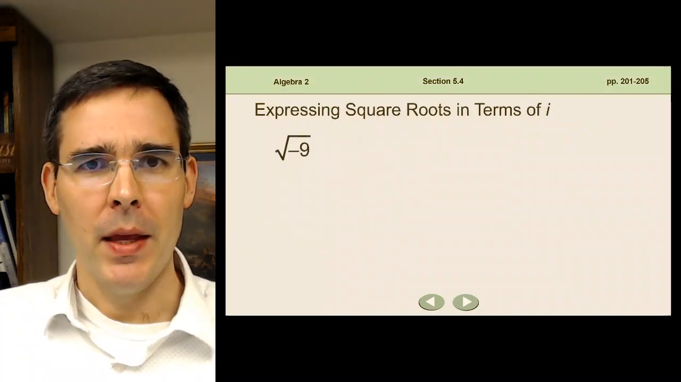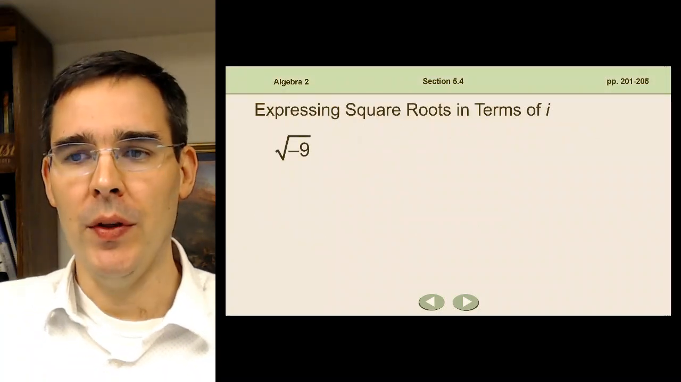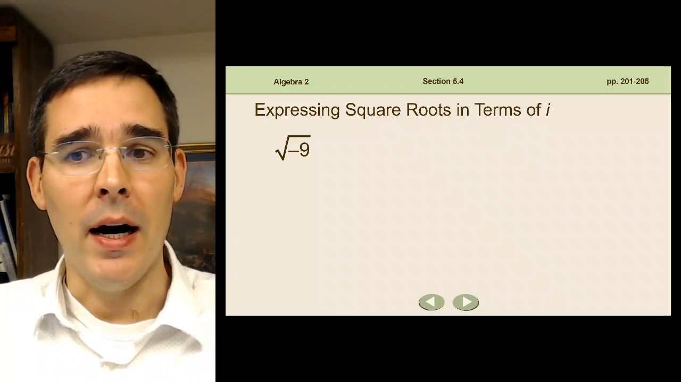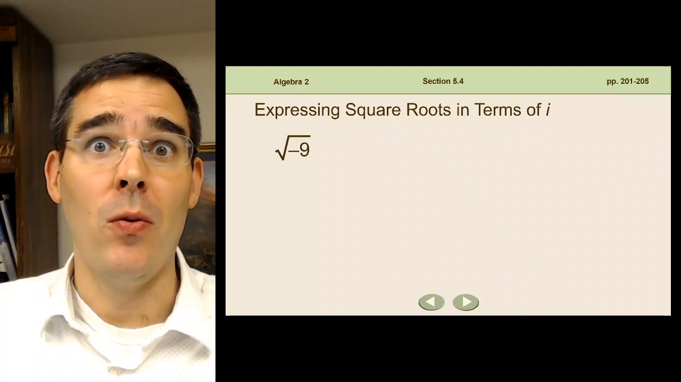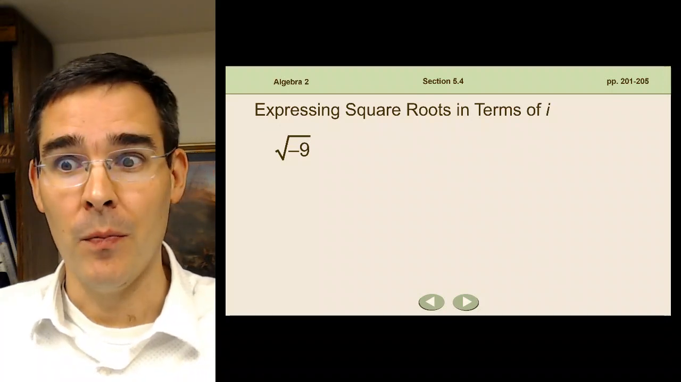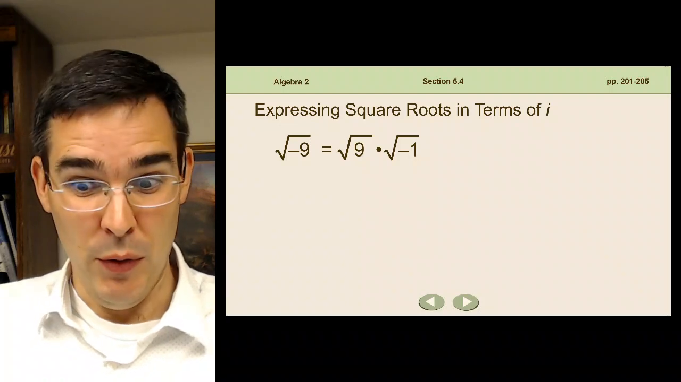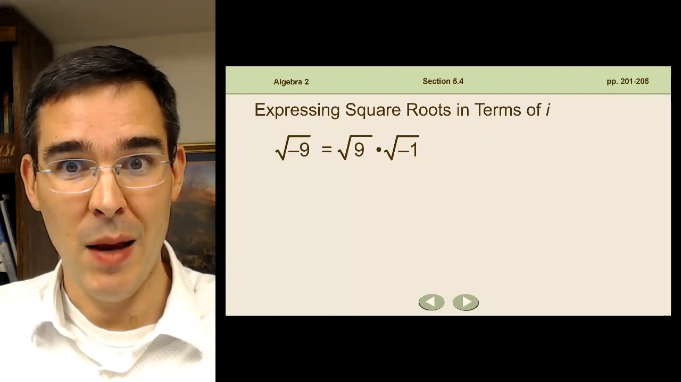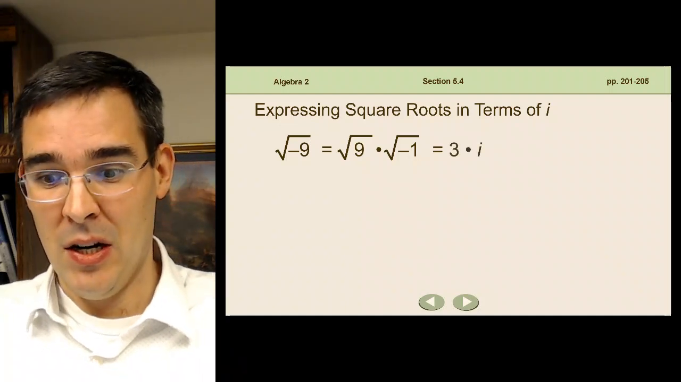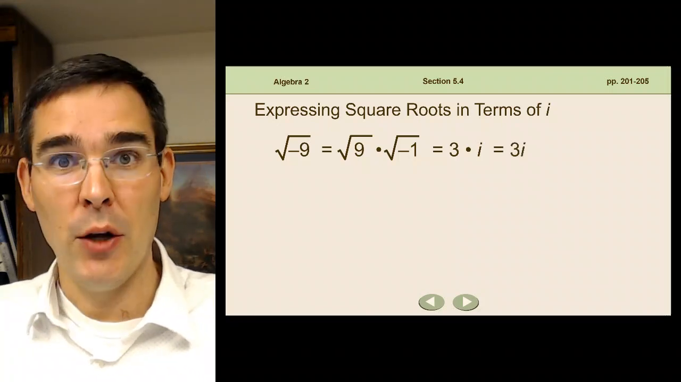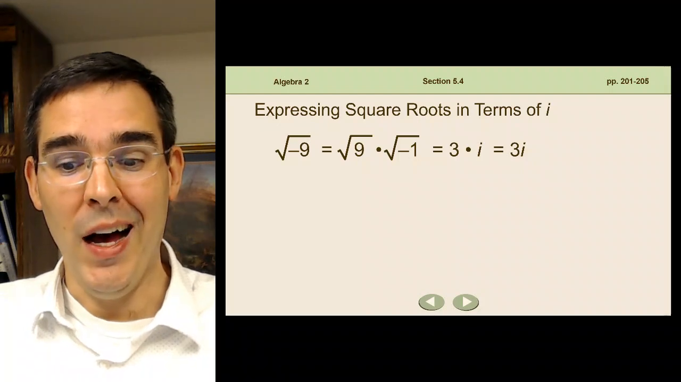How do we work with this? Well, if we have root negative 9, this looks really odd, but the process is actually quite simple. If we want to get rid of that negative sign, we can rewrite it. We can say root 9 times root negative 1. Root 9 is 3, and root negative 1 is i. We can write our answer as 3i.